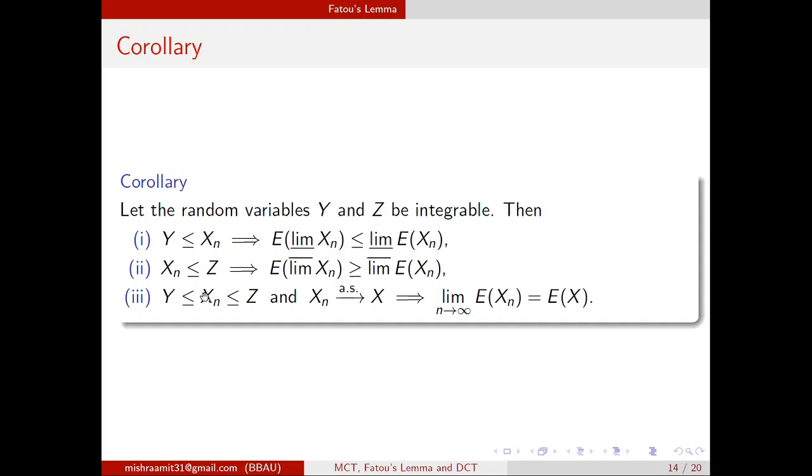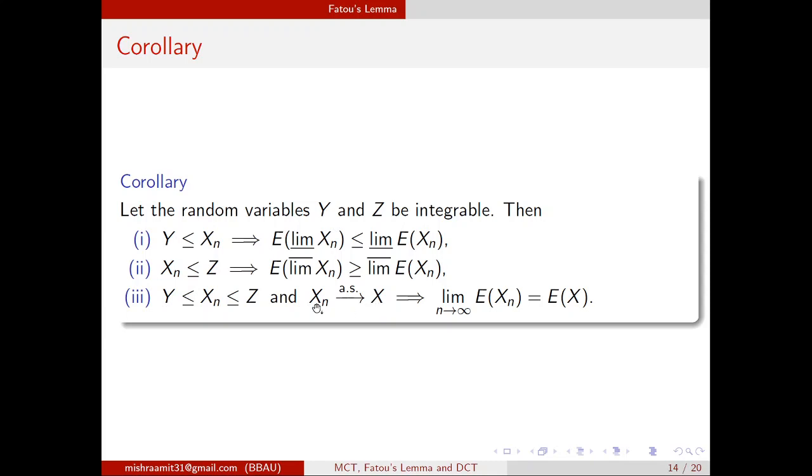And if xn is bounded below and above by y and z, which are integrable functions, and xn converges to x almost surely. Convergence almost surely, I hope you know, means that if we find those omega for which xn omega converges to x omega, then the probability of that set, which contains those omega, is 1.